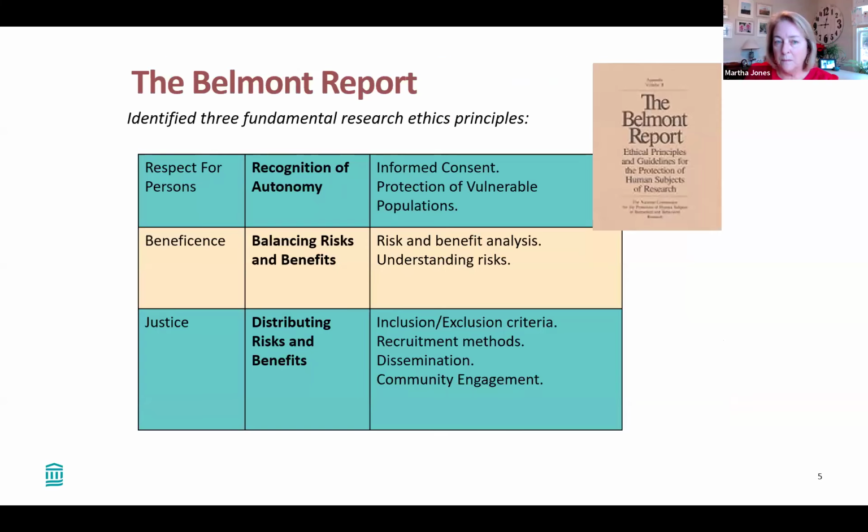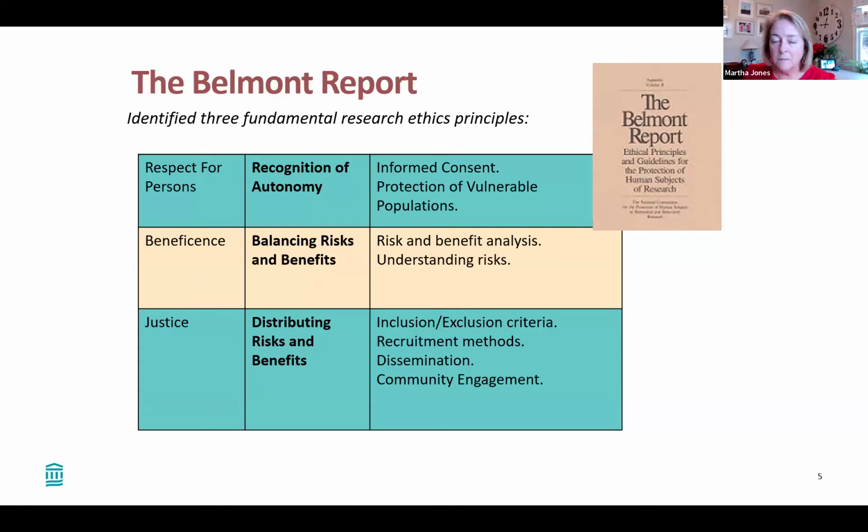This is the Belmont Report. The three fundamental principles are respect for persons, beneficence, and justice. And those become operational through ideas like getting informed consent from participants, as Katie mentioned, protection of vulnerable populations such as children.